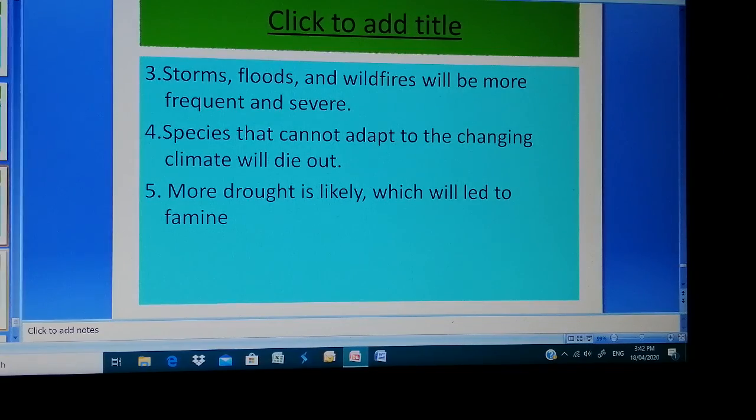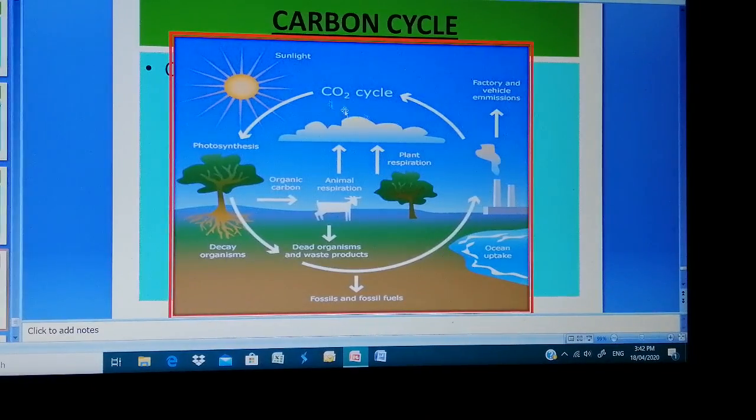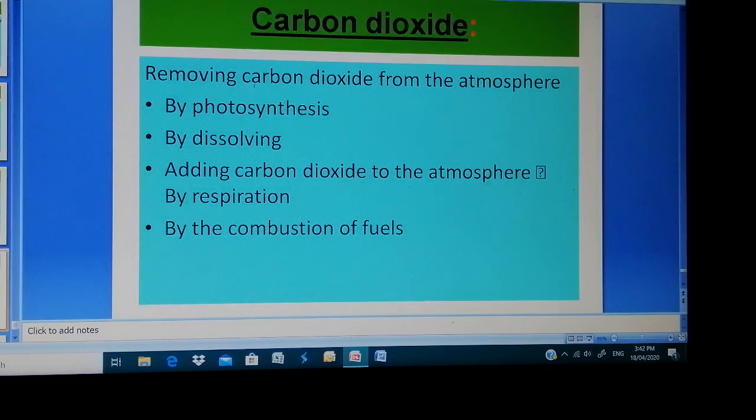Now we will see the carbon cycle. This is the picture of the carbon cycle. Mainly by three processes, the carbon dioxide in the atmosphere is maintained. We can classify this into two groups, one by removing carbon dioxide from the atmosphere.